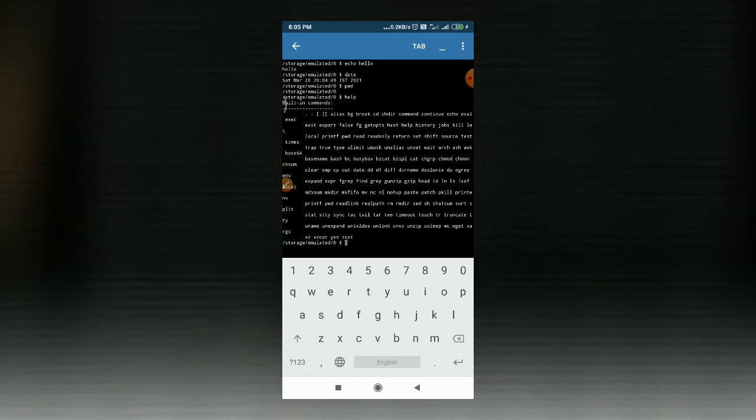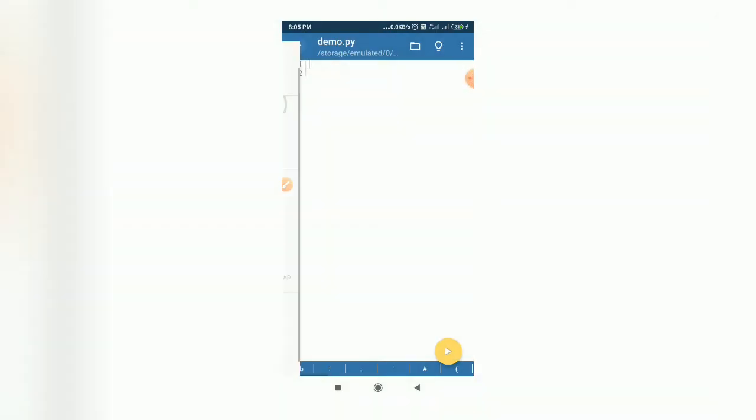So right now you can see it is showing all different commands. Okay, so you can go through these commands as per your requirement. Okay, so this is basically the use of terminal here.